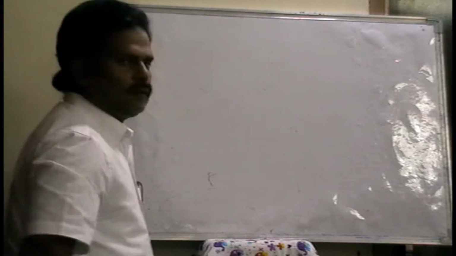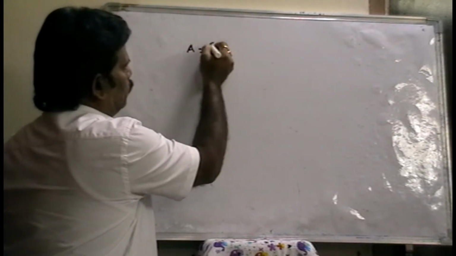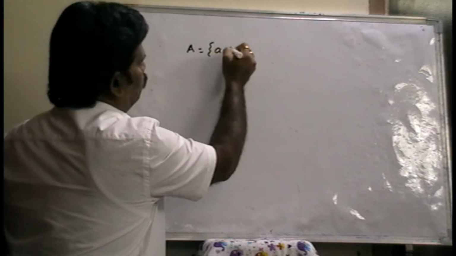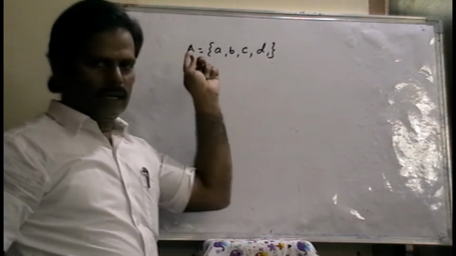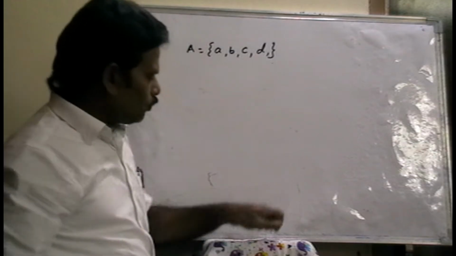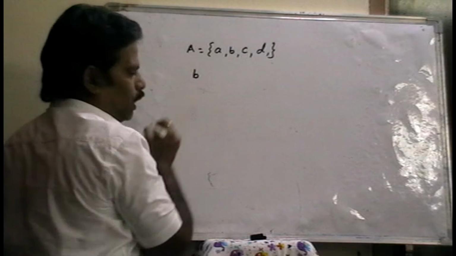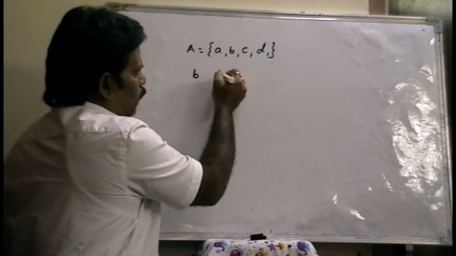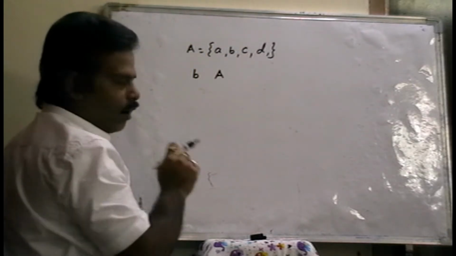Next, some symbols. For example, A is a set. Suppose A contains a, b, c, d. In the set A, there are 4 elements: a, b, c, d, right? Now, here b is one of the elements. b is an element in the set A, right?